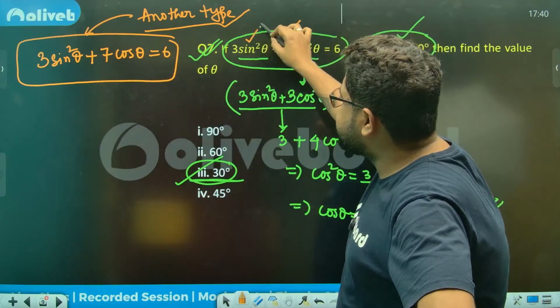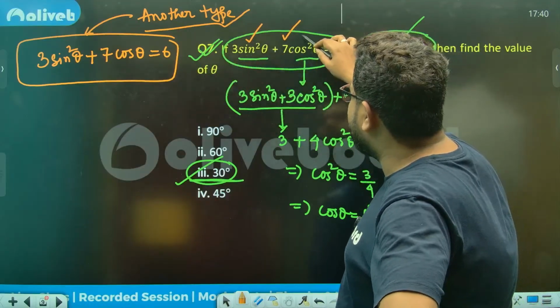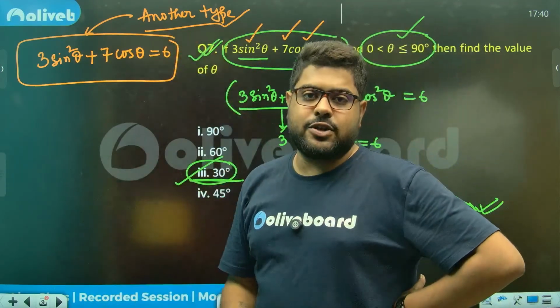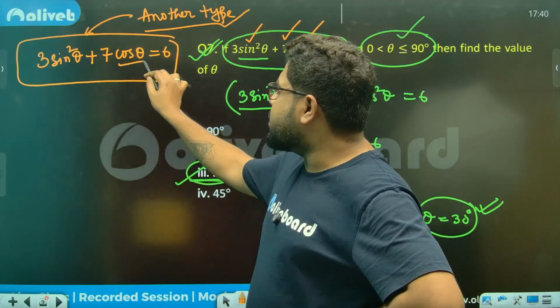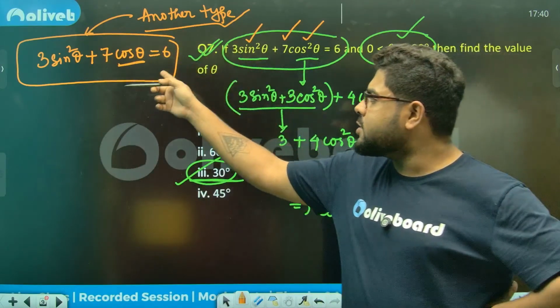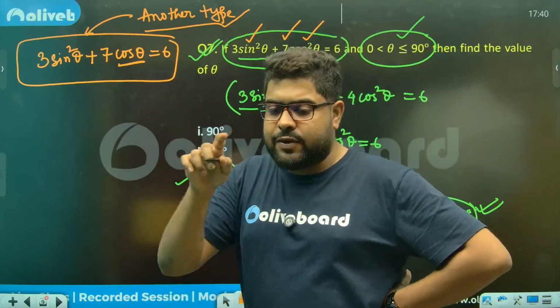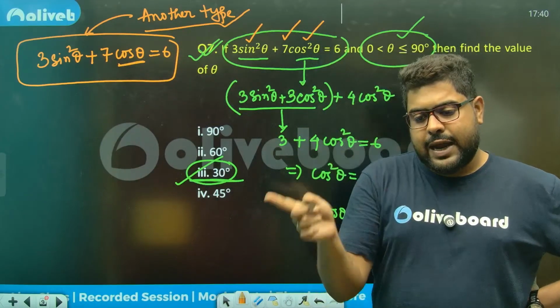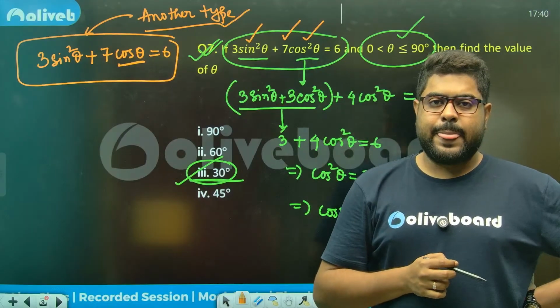You can change this sine to cos, or you can change this cos to sine. Here you don't have the choice, because if you change this cos to sine, you will have to introduce a square root. So that will give you another level of trouble.